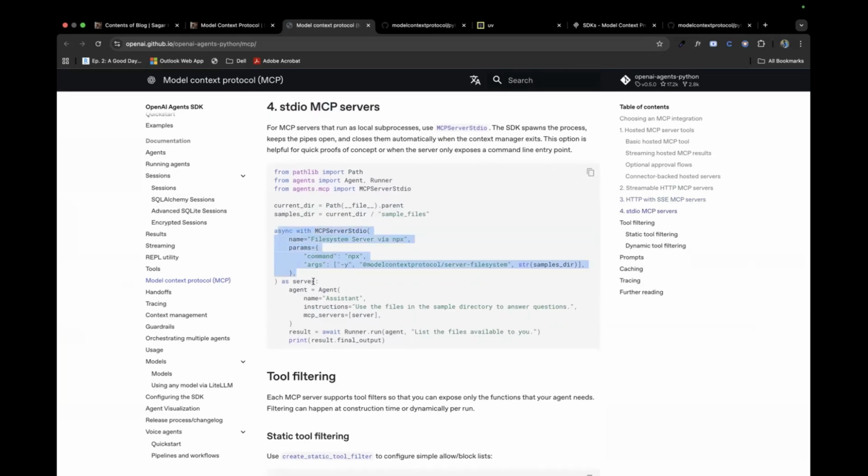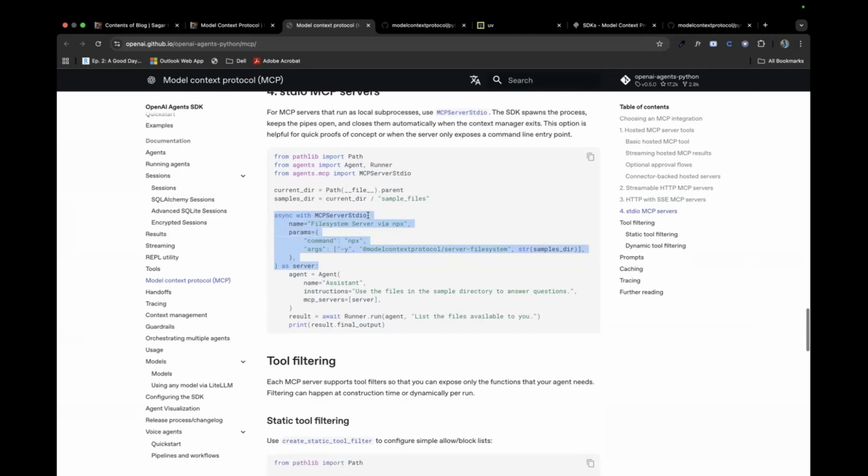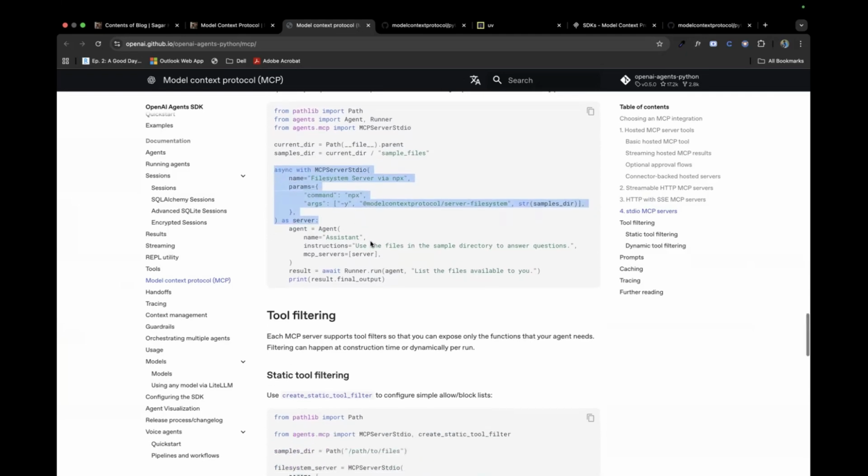This is how we integrate our MCP server with the agent. As you can see, MCP server stdio, the command, and the way we run it as a server. Once the server is there, we will just specify mcp_servers equal to server here.